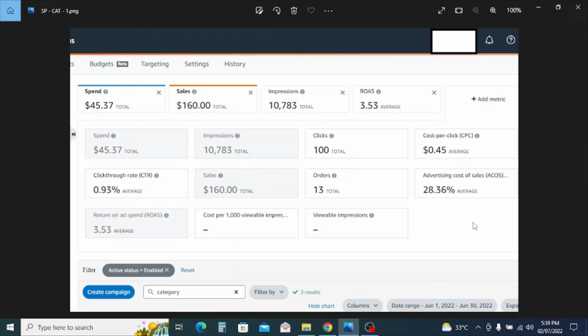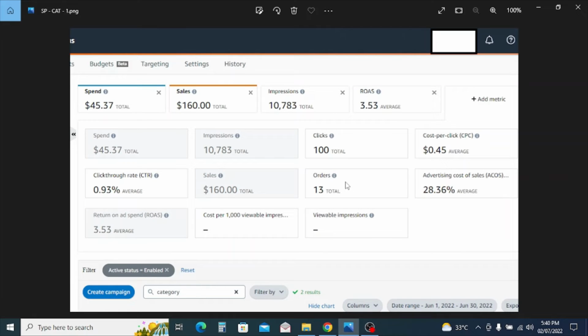As you can see in the picture, from all over the campaigns, this campaign is performing really well, and the test is going well. I'm happy to see the results. I cannot say that these are like 100 orders, but it was a test with a $5 budget per day. It is nothing, right? Two categories I targeted. One is bringing more conversion, one is bringing less conversion, but I'm hoping that I will get more conversion.